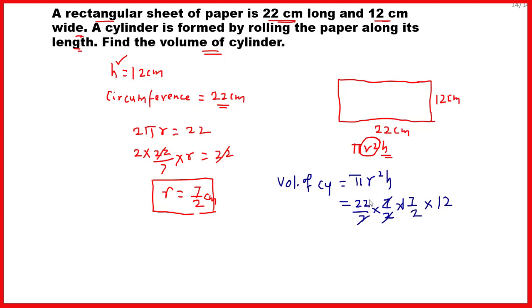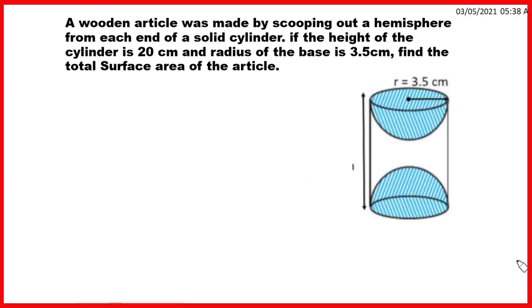So 7 and 7 will get cancelled. 2 11s are 22, 2 6s are 12, and so it is 11 into 7 into 6, that will be equal to 462 cubic centimeter, and therefore the volume of the cylinder is equal to 462 cubic centimeter.